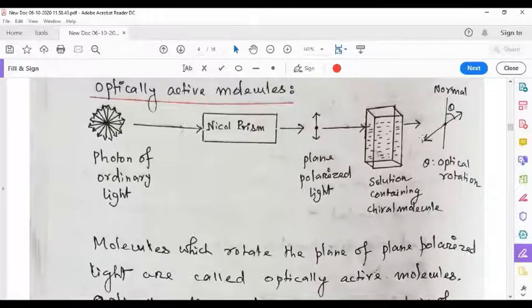Now the plane of vibration is like this. Now if we draw a normal, this is the angle of rotation, theta. So here the rotation has been done in the clockwise direction. The rotation can also happen in the anti-clockwise direction. That depends on the nature of the chiral molecule or optically active molecule.